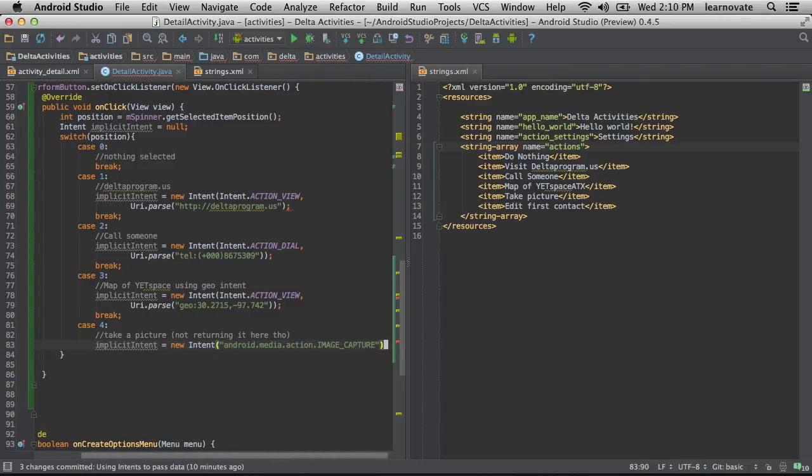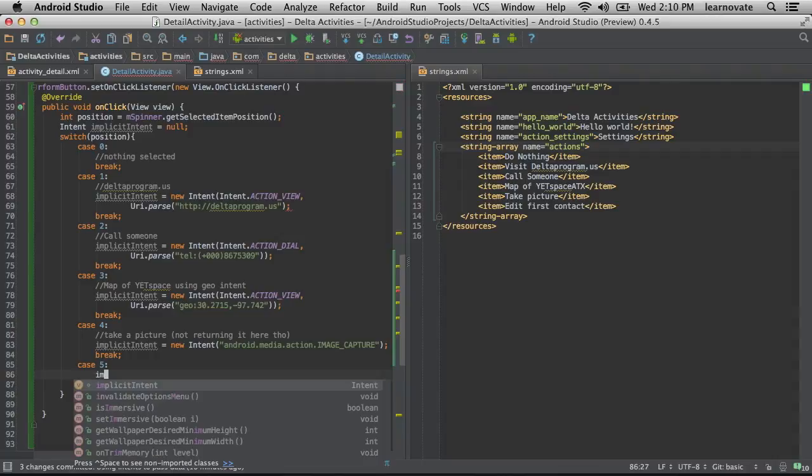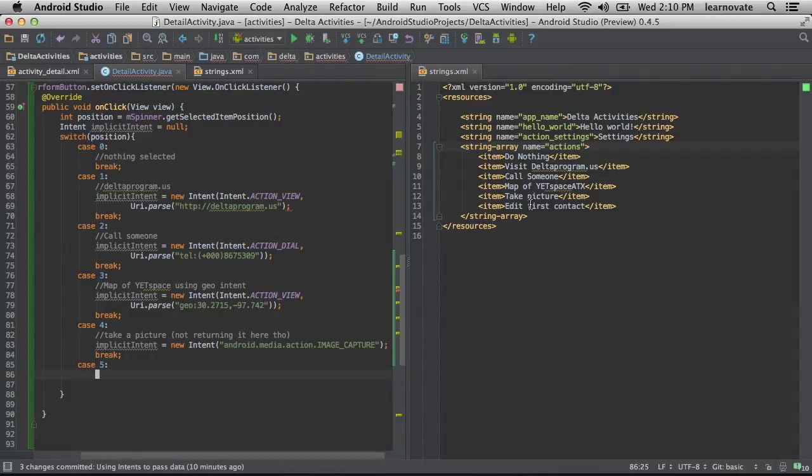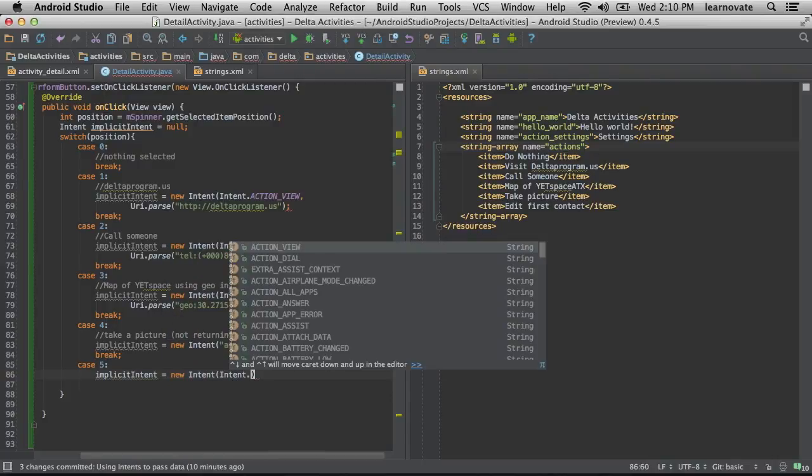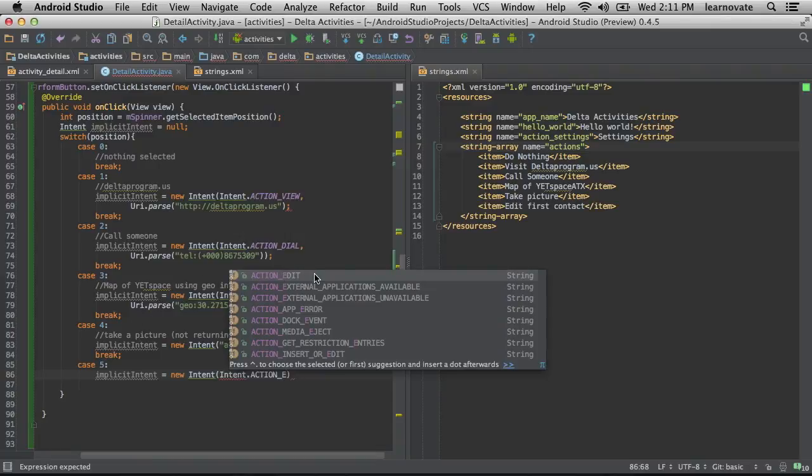And here you can even specify more specific locations. So here I'm saying the Android Media Action image capture. That's what I want. I'm not even specifying an action and then parsing a URI. I'm just saying, hey, do this thing that's a registered action you can take on the Android OS. And whatever camera app would have access to image capture in its manifest, that's what would launch eventually. That one is a little bit more explicit, but it's still an implicit intent.